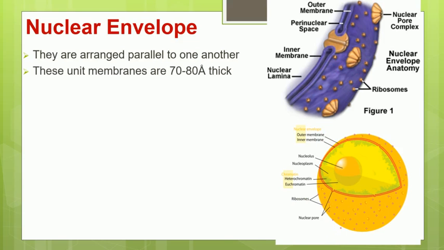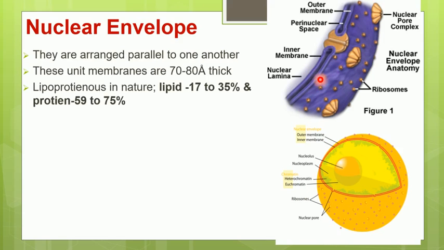Each membrane has a thickness of 70 to 80 angstrom, and like the plasma membrane of the cell, the nuclear membrane is also made up of lipoproteins. What are lipoproteins? Lipid plus proteins.